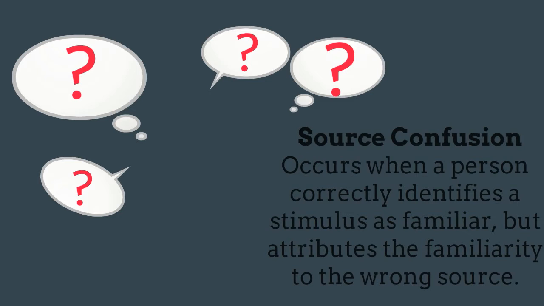Another example is source confusion. Source confusion occurs when a person correctly identifies a stimulus as familiar, but attributes that familiarity to the wrong source. Some of the strongest examples of source confusion occur when witnesses are asked to identify the perpetrators of crimes in a lineup.